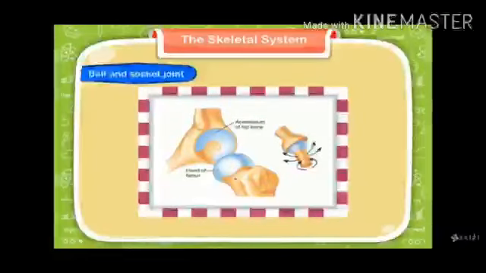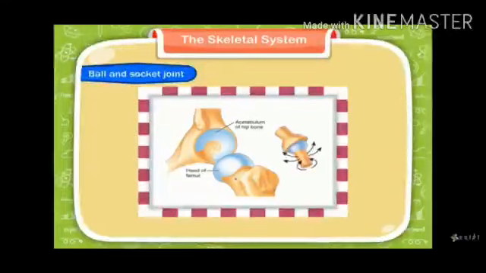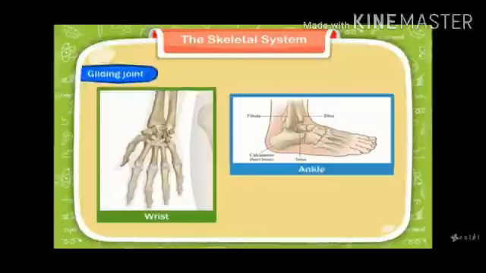Ball and socket joint allows movement of the bones in all directions, like our shoulder. Then gliding joints. Gliding joints are the joints which glide over each other and help us do our daily life activities, like our wrist and ankle.